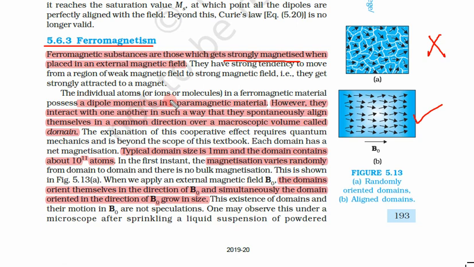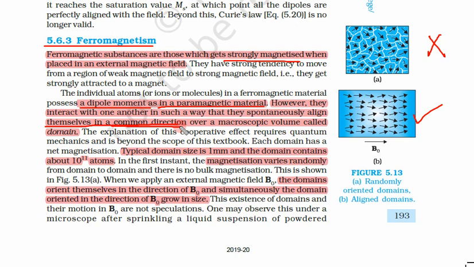The individual atoms, ions or molecules in a ferromagnetic material possess a dipole moment, as in a paramagnetic material, so this is similar to paramagnetic material. However, they interact with one another in such a way that they spontaneously align themselves in a common direction.